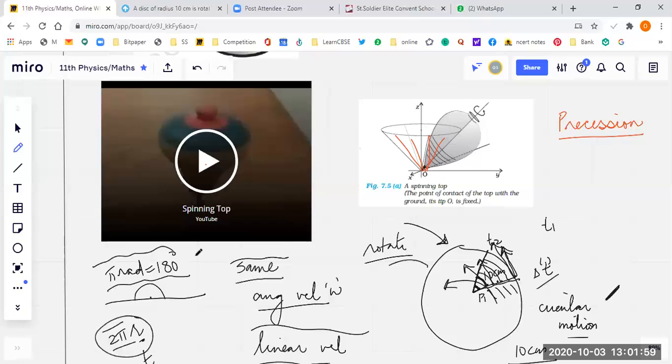So the axis of rotation, one thing is sure, passes through the point of contact. All the axes of rotation are passing through the point of contact. This point is fixed. Such a movement of the axis of the top around the vertical is termed as precession. This is a vertical axis. So the axis of rotation itself is rotating around the vertical axis. The axis is changing. The axis of rotation is also rotating.